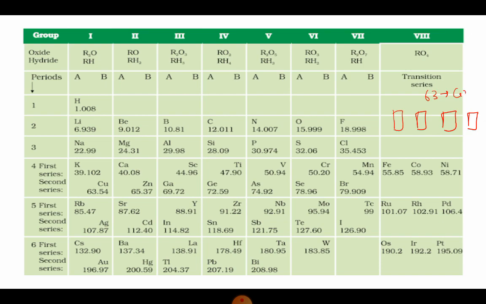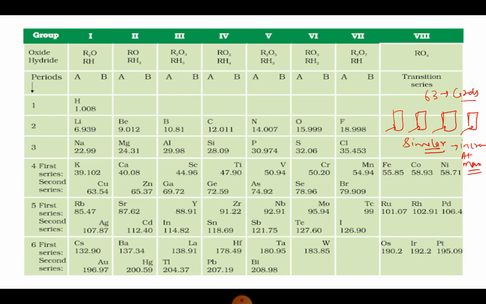He made 63 cards, and on each card he wrote the properties of the elements and he started sorting out the cards. Sorting means he started selecting those cards where the properties were found to be similar. And these cards were then arranged in order of increasing atomic masses.